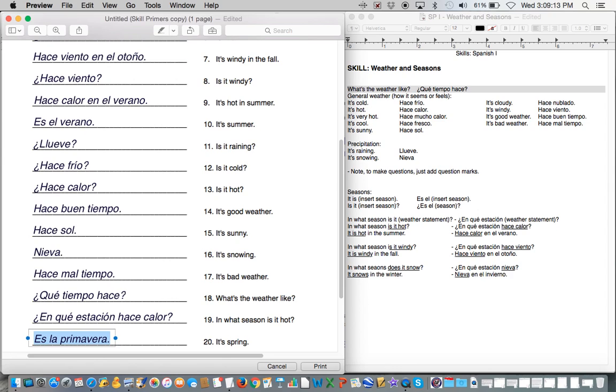You will learn that next chapter when you figure out how to deal with boys and girls. Spanish deals a little bit differently with boys than they do with girls, and so the el becomes a la. But that's not anything you need to worry about right now. Just understand that summer, fall, winter are going to use el, and spring is going to use la. And that concludes video letter C for weather and seasons.